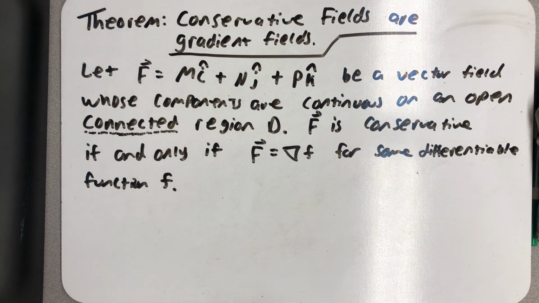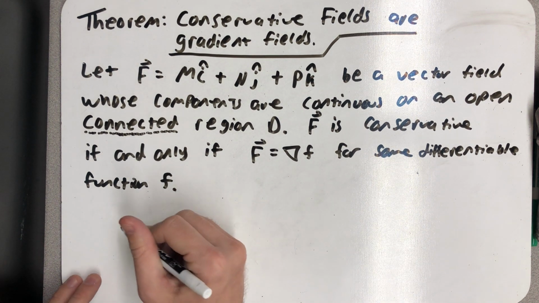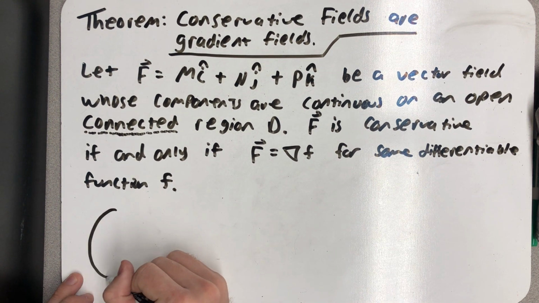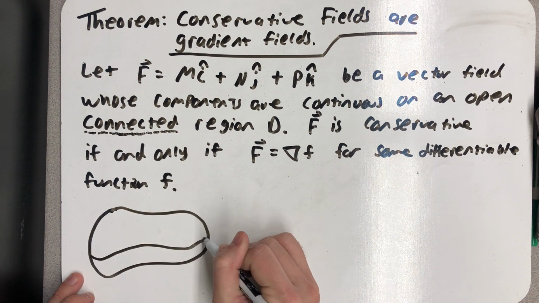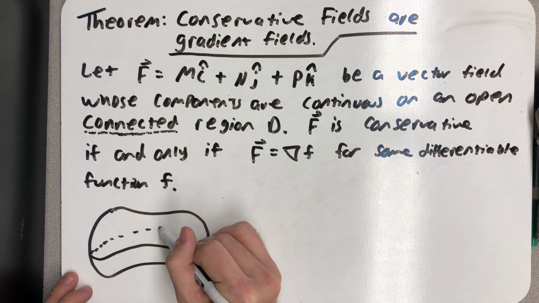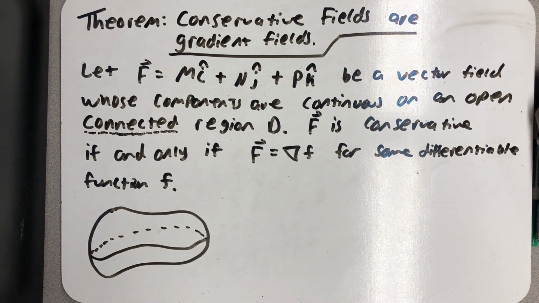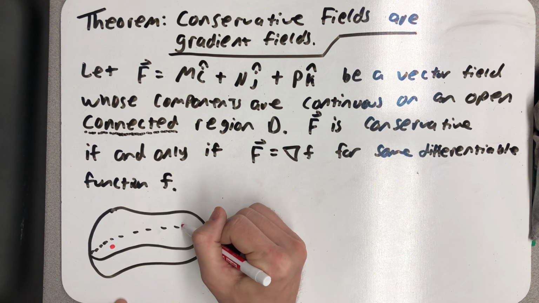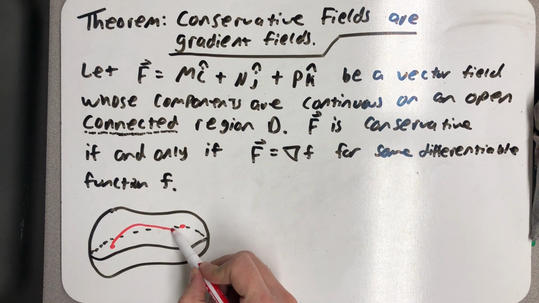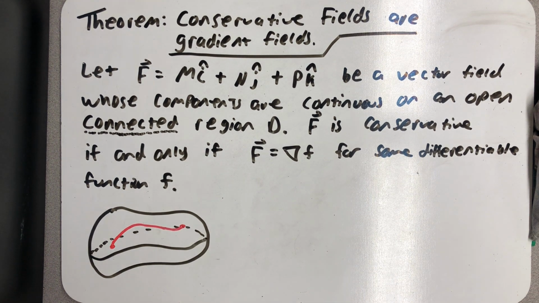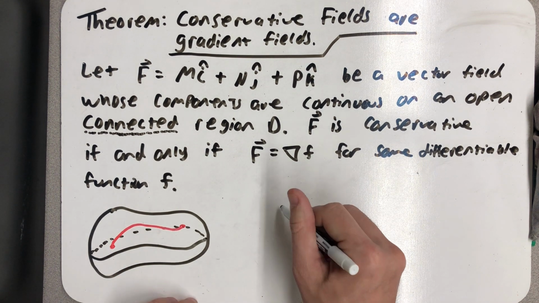The word connected. We know what it means to have an open region. So I could imagine all the points on the inside of some region like this in space. If I just consider the interior points, then that's an open space. The word connected means that if I take 2 points in the region, there is a path between them that's also entirely in the region. And so that region is connected.